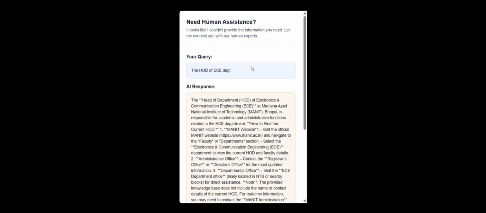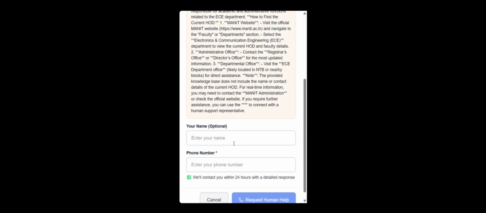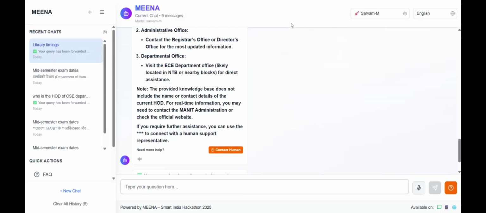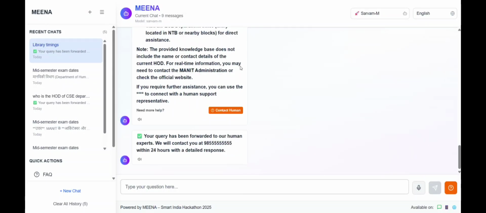When you click human support, it captures your query, the AI response, and you can enter your name and your phone number. And you can request for human help. Your request will be forwarded to the backend and we can rectify it from there. Now, how will we update and respond to the user and update the knowledge?